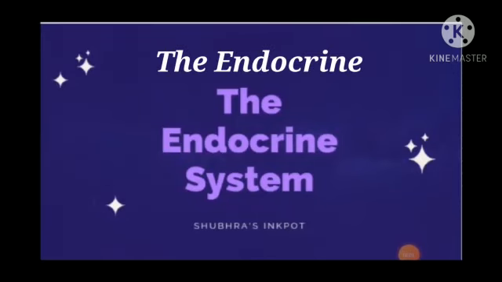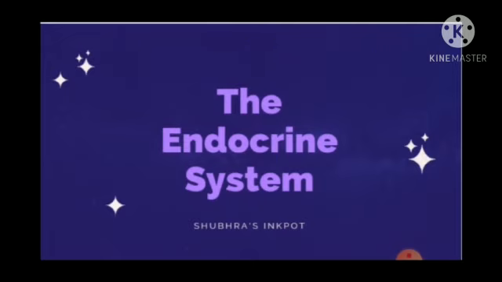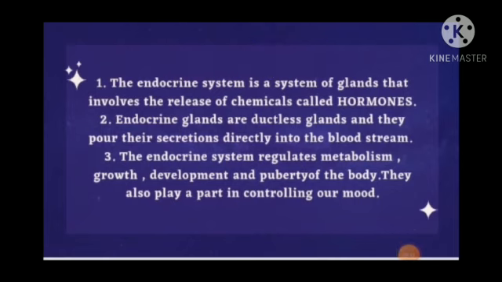Students, today we will study about the endocrine system. This system is very important for all human beings. The endocrine system is a system of glands that involves the release of chemicals called hormones. Endocrine glands are ductless glands and they pour their secretions directly into the bloodstream. The endocrine system regulates metabolism, growth, development, and puberty of the body. They also play a part in controlling our mood.